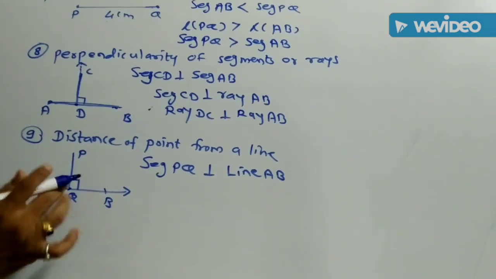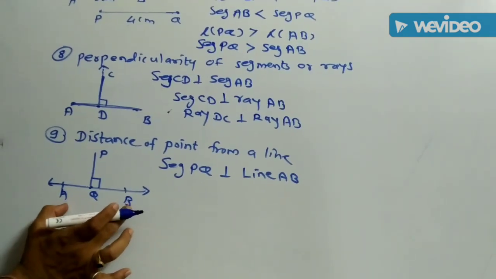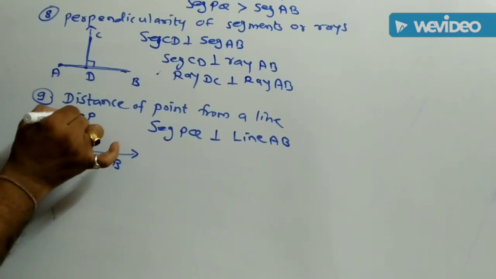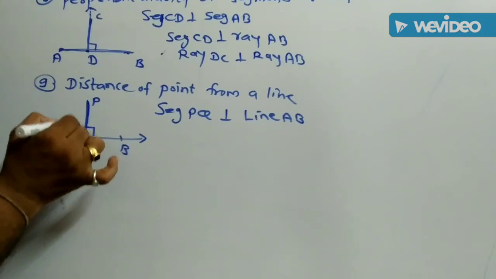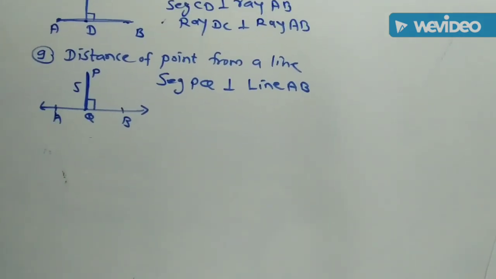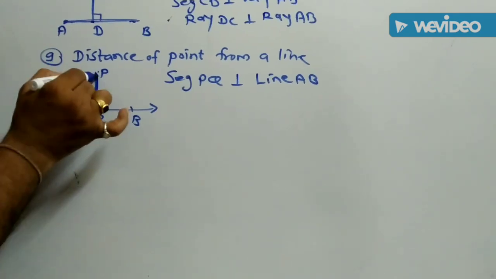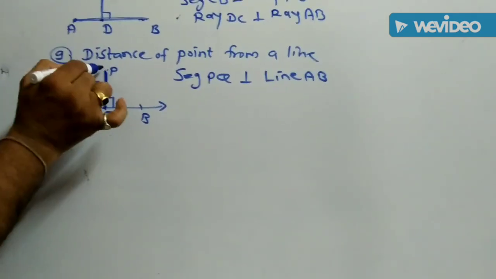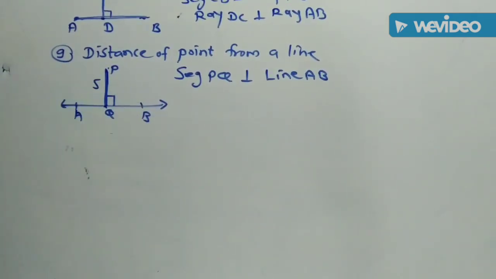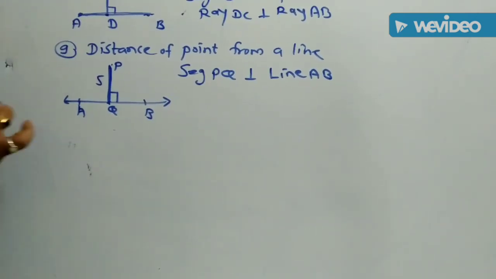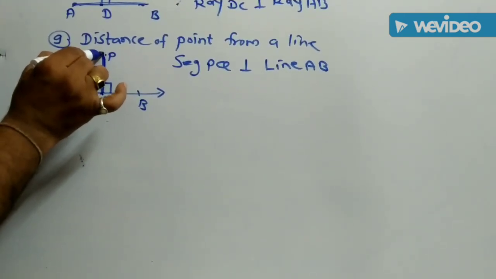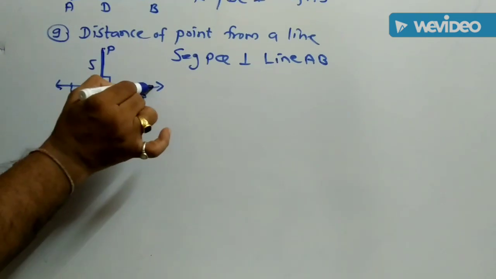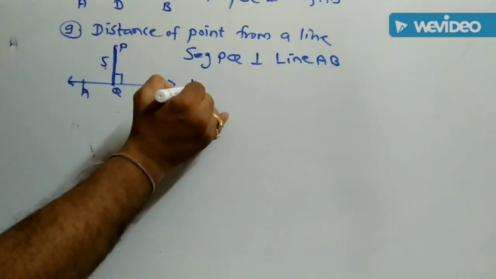That means PQ is perpendicular to the line AB, and if the length of segment PQ is 5 centimeters, that is length of PQ is 5 centimeters and PQ is perpendicular to the line AB, then we can say that the distance of this point P from the line AB is 5 centimeters.